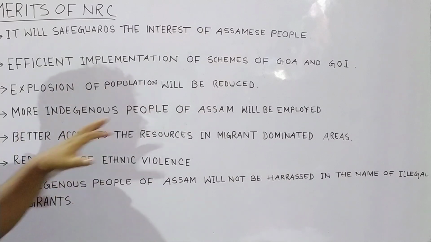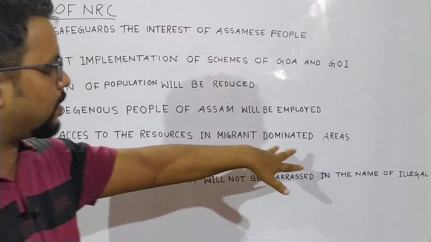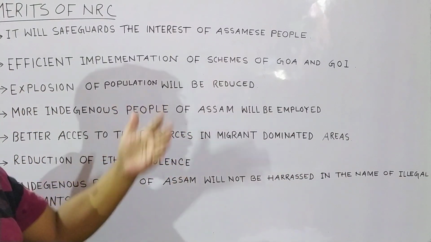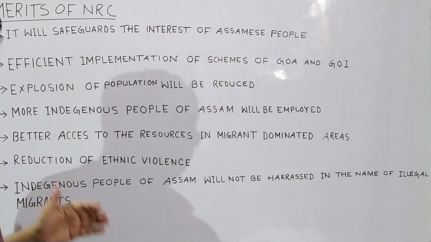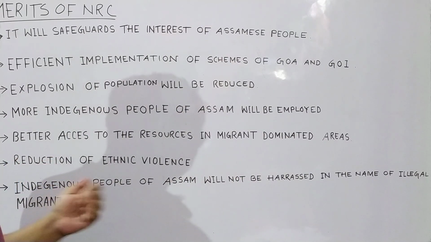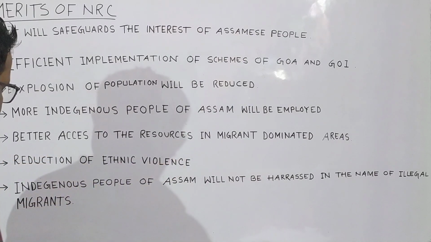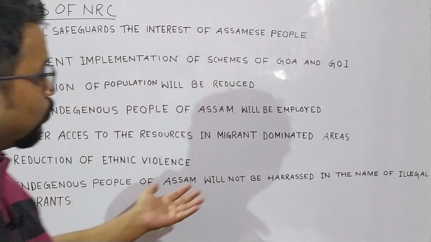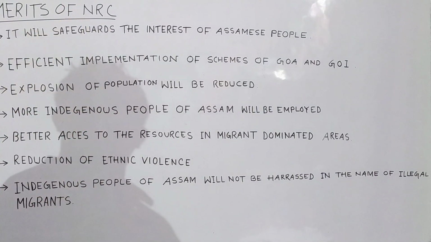Next, more indigenous people of Assam will be employed, of course. Better access to the resources of migrant dominated areas. Reduction of ethnic violence that took place in 2012 in the BTAD region between the Boros and the non-Boros. Among non-Boros, Bengali Muslims were there, so it will be reduced quite a bit. Next, indigenous people of Assam will not be harassed in the name of illegal migrants. So these are some of the merits of NRC.